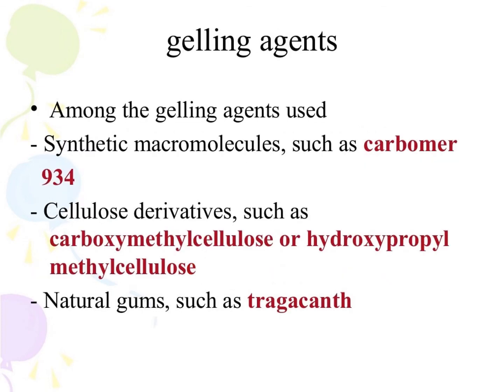Among the gelling agents used are synthetic macromolecules such as carbomer 934, cellulose derivatives such as carboxymethylcellulose, hydroxypropyl methylcellulose, and natural gums such as tragacanth.